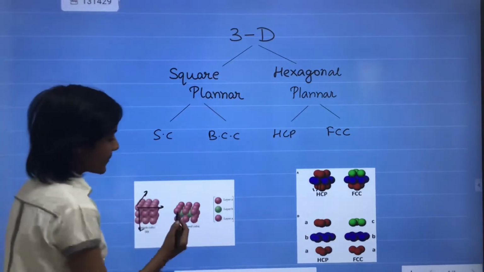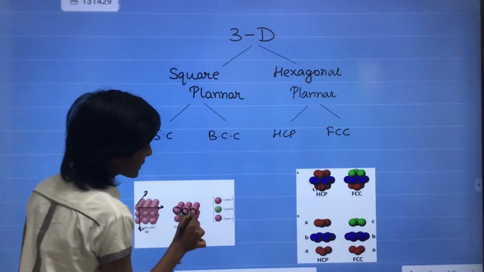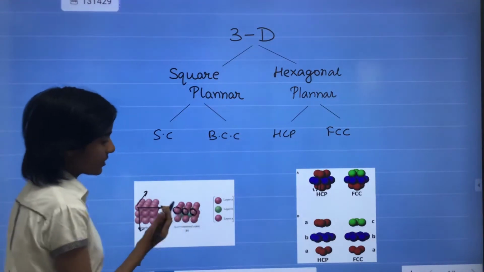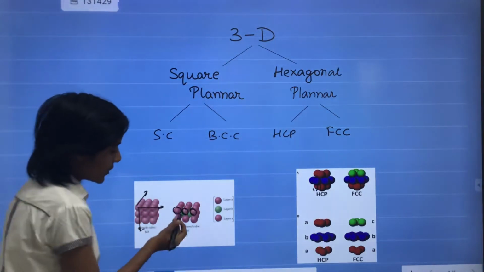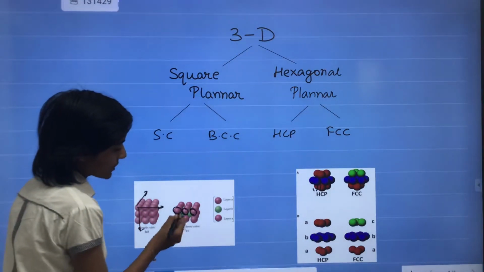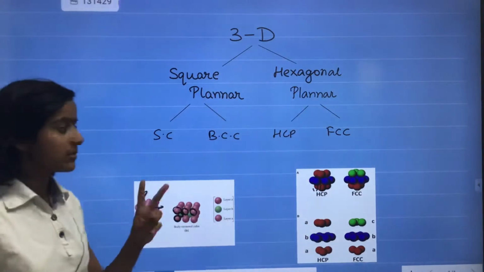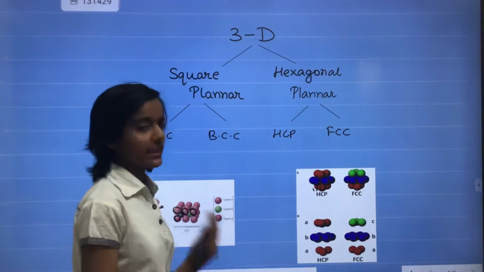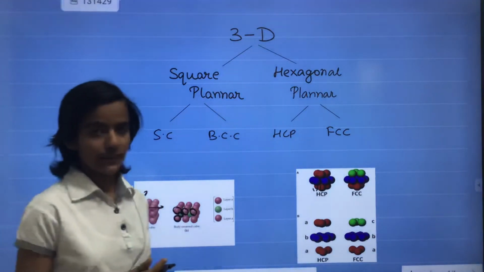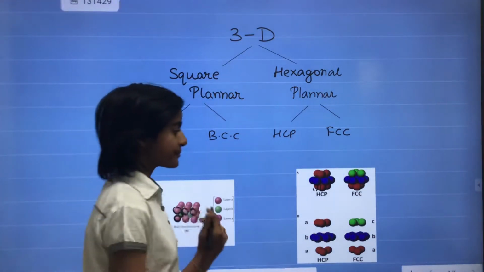And in BCC, the first layer is arranged like this and the second layer is arranged in the space between these two balls. So the BCC is formed. And in hexagonal planar there are also two types. One is HCP, meaning hexagonal close packing, and the second is FCC, or we can say CCP.